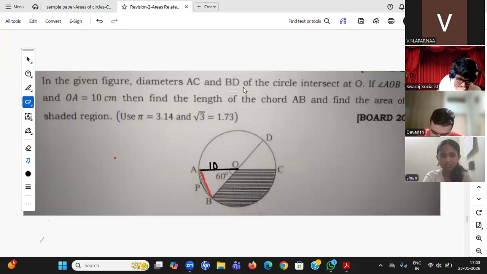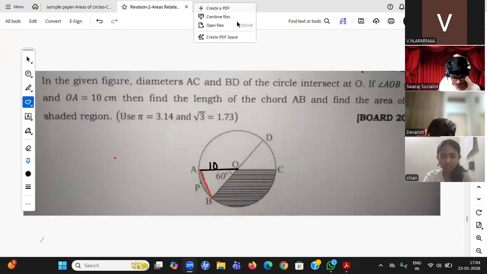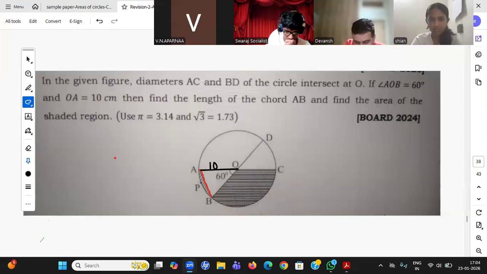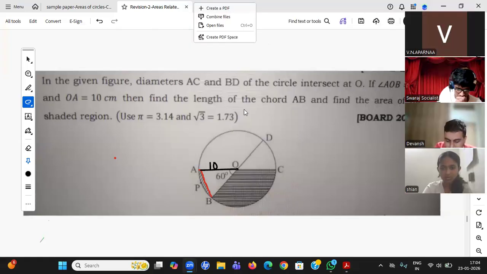Right answer, Fadila. Go ahead with the next part. Come on, students, think. Read the question, think. Come on, Sugal, Ponnappa, Shayan, Devansh, Aparna, Jahnavi.